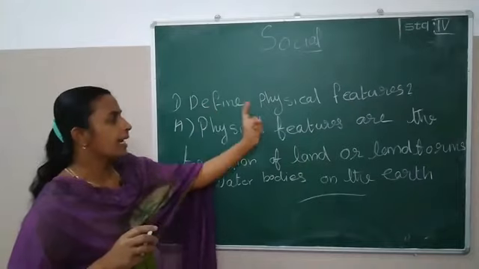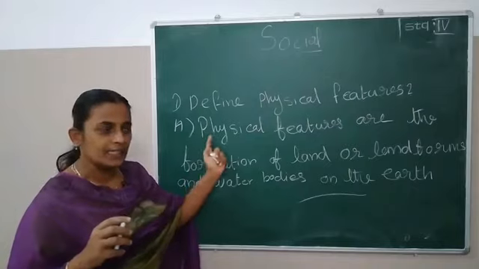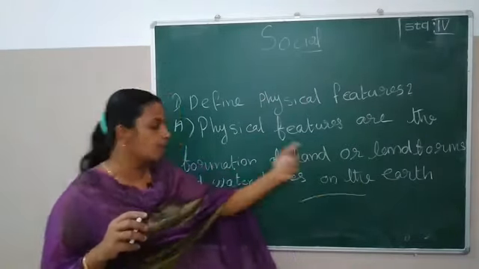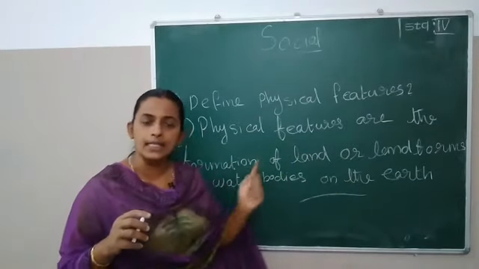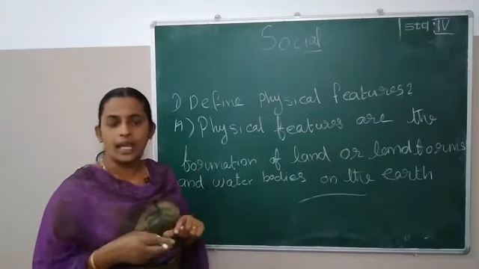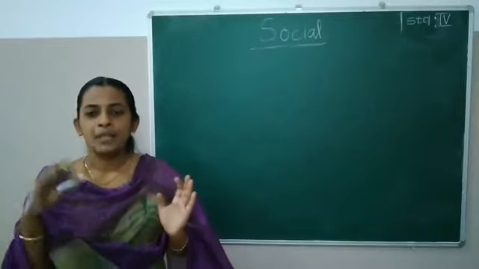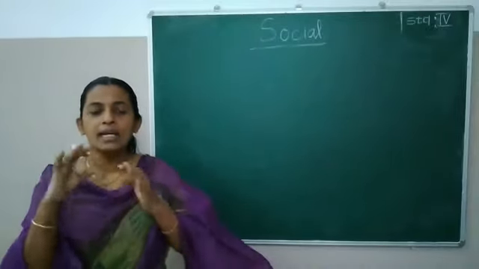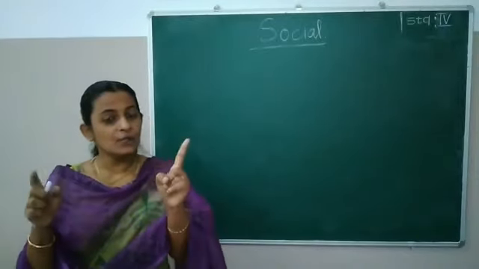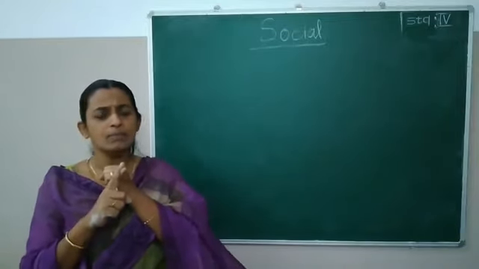This is your first homework question. Read it. Define physical features. What is meant by physical features? Yes, physical features are the formation of land or landforms and water bodies on the earth. From where are they formed? From lithosphere. Okay. These water bodies make up a sphere that is known as hydrosphere. And another sphere we studied, what was that? Yes, lithosphere.